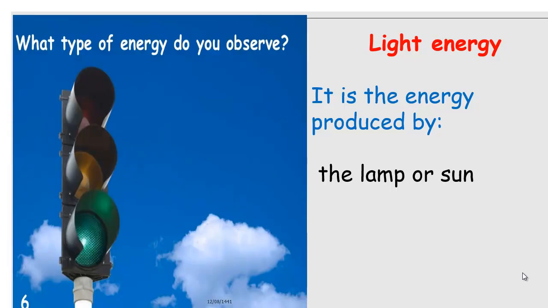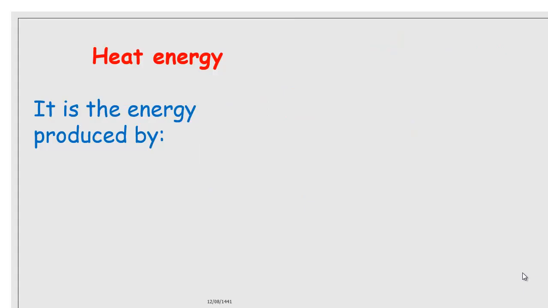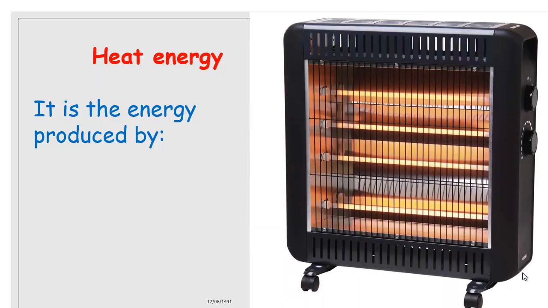Light energy. Can you give me an example of something around you or at your home that produces light? Of course, a lamp or the sun, like the traffic light in this photo. Heat energy. Heat energy can be produced from the fire or the heater.